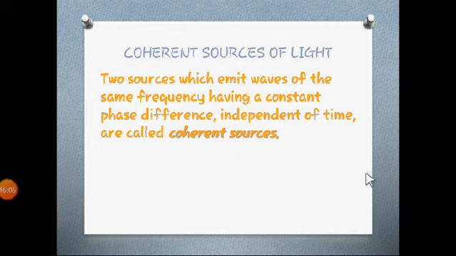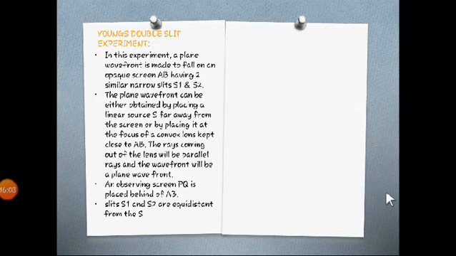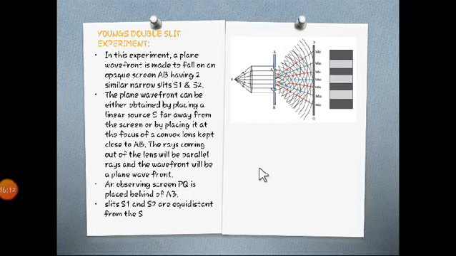So let's move towards the next, in which we get coherent light sources. How? That has been explained by Young. Young is the scientist who discovered this experiment, in which we have not used two sources, but have made an arrangement in which we get sources that have two parts, such as this.